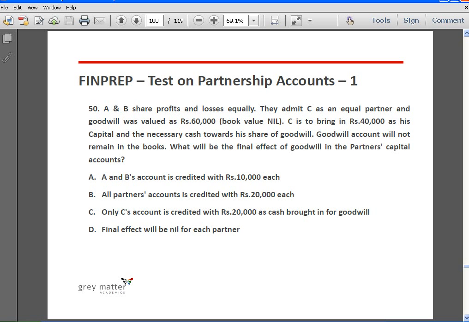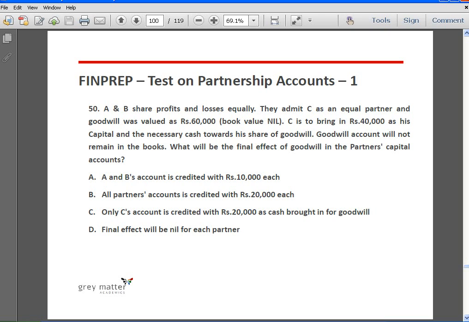Next, A and B share profits and losses equally. They admit C as an equal partner and goodwill was valued at rupees 60,000. C is to bring in 40,000 as his capital and the necessary cash towards his share of goodwill. Goodwill account will not remain in the books. What will be the final effect of goodwill in the partner's capital accounts?